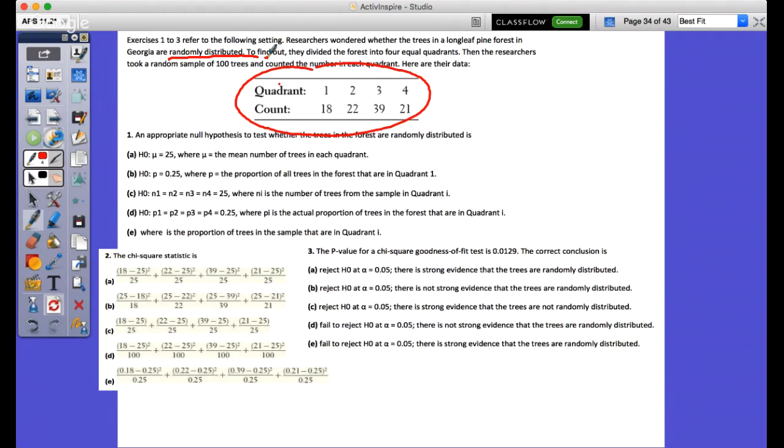So this is a goodness of fit, is it not? You want all of them to be 25. Wait, how is it a goodness of fit? Because you said in class today that the claim is, but randomly distributed. No, you're right. But this is the only. Remember, this is not like 2x2 matrices. This is just one claim, right?